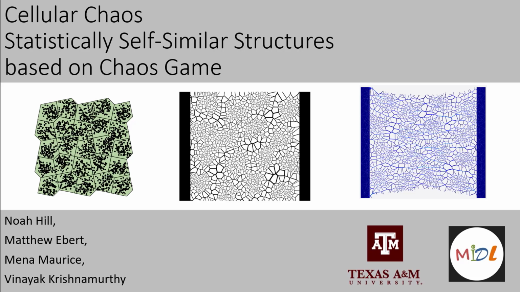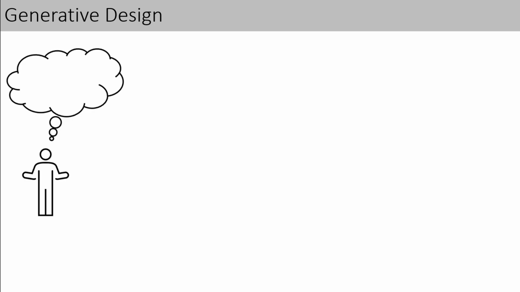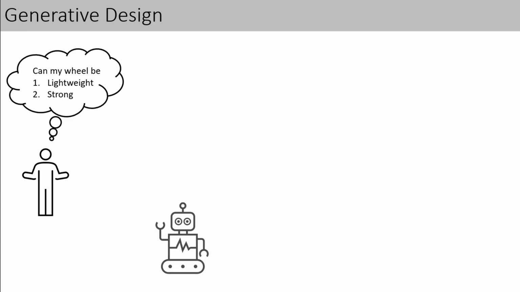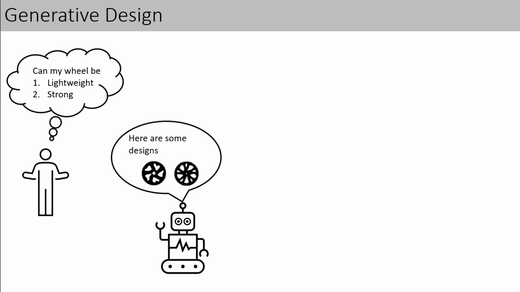This is our work on cellular chaos, statistically self-similar structures based on the chaos game. Our work belongs to the broader field of generative design. Typically, in generative design, a designer defines a desired behavior for a system or structure by specifying some constraints. Subsequently, the idea is to create multiple design alternatives, all of which satisfy those constraints.